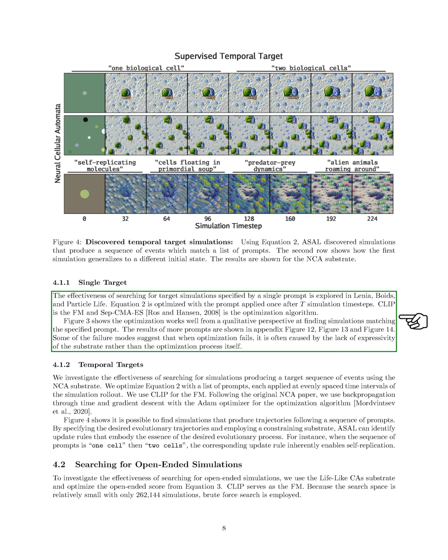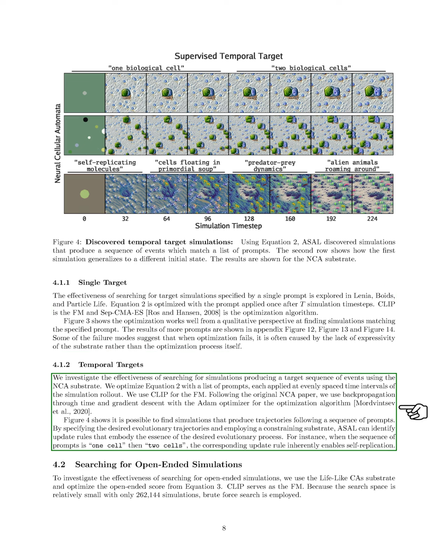We optimize our approach by applying the prompt after a set number of simulation steps. We utilize CLIP as our feature model and Sep-CMA-ES as our optimization method. Our findings, illustrated in a figure, indicate that the optimization successfully identifies simulations that align with the specified prompt. Additional results can be found in the appendix. We note that when optimization fails, it often stems from the limitations of the simulation environment rather than the optimization technique itself.